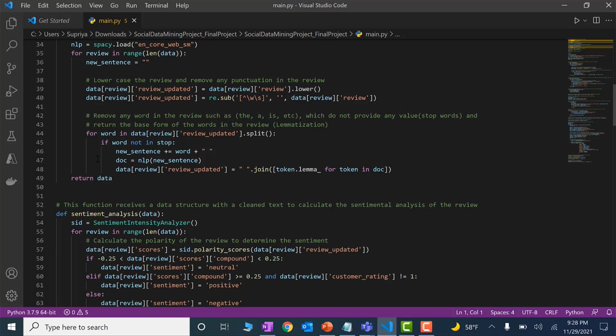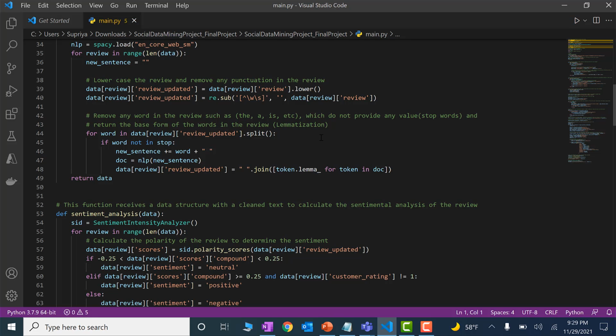And then we are removing stop words like is, the, a, and then we are using an NLP function for converting a few words into their base form, and then it's saved in the same index, and the whole data is passed to another function.